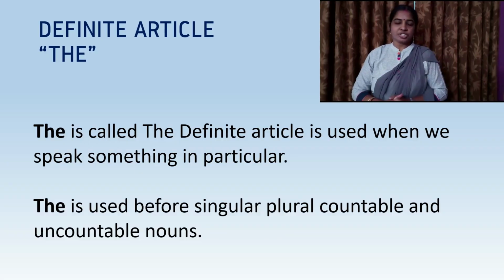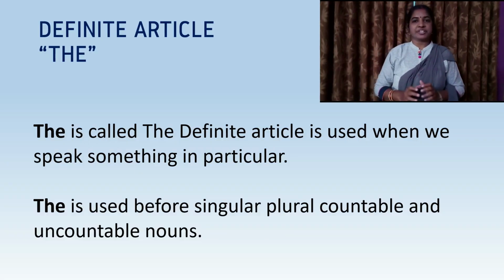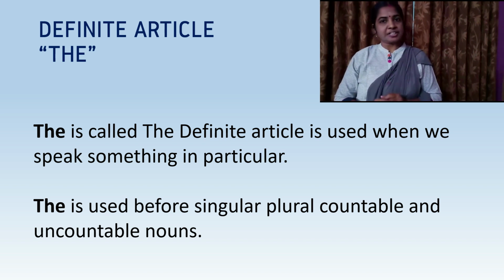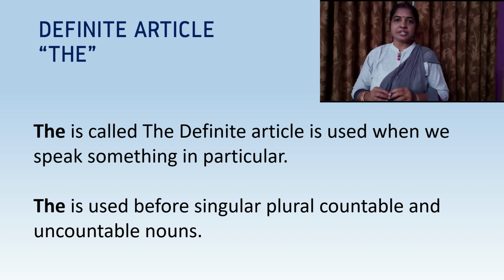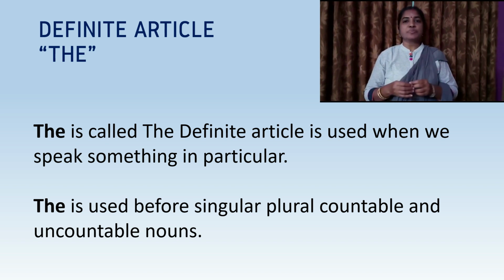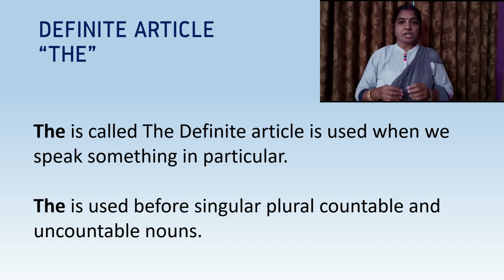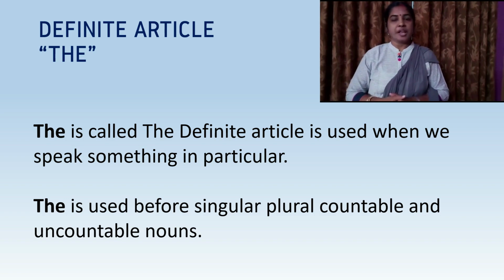So today we will discuss the definite article the in detail. So what is a definite article? The definite article is a word used with a particular person, place or thing, and also it is used before singular, plural, countable and uncountable nouns.